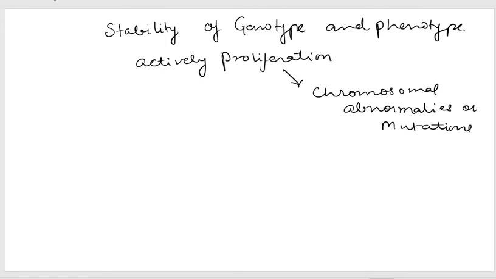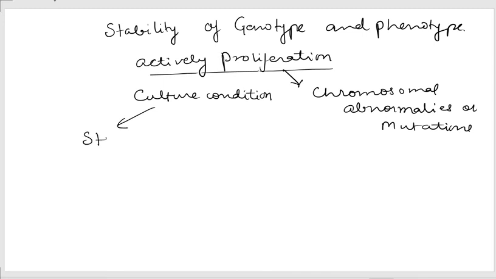This is relevant when the cell is actively proliferating and maintained under culture condition, because each cell has a limited lifespan. In culture, active proliferation can occur if you are culturing any kind of stem cell, or any kind of cancer cell.